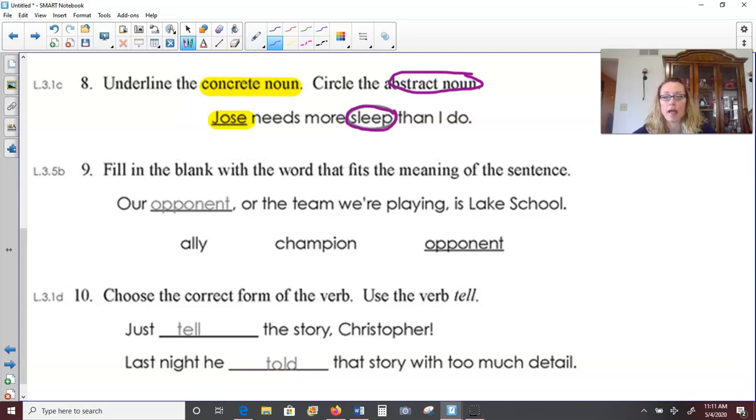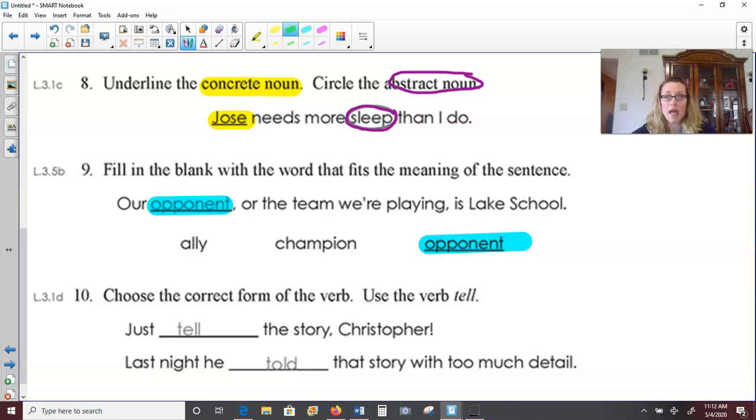Okay, on number 9, we need to fill in the blank with a word that fits the meaning of the sentence. Our blank, or the team we're playing, is Lake School. So the team you're playing against, you call them your ally, your champion, or opponent. Well, it would be opponent. Our opponent, or the team we're playing, is Lake School.